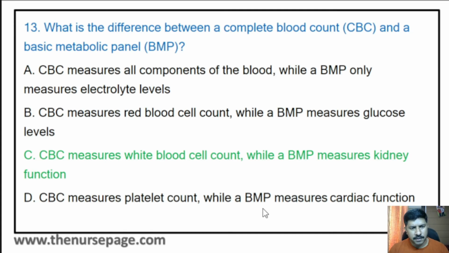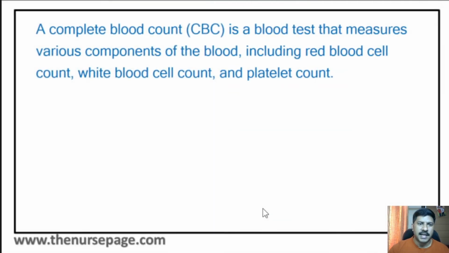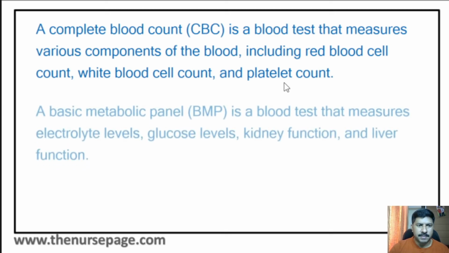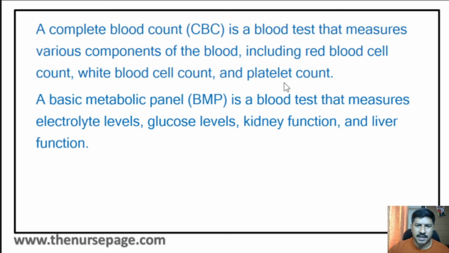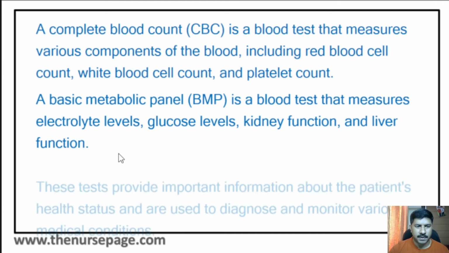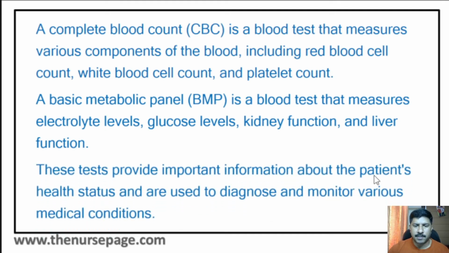Not only white blood cell count, it will measure red blood cell count, platelet counts, etc. Along with that, BMP will measure electrolytes, kidney functions, liver functions, etc. A complete blood count is a blood test that measures various components of the blood, including red blood cells, white blood cells, and platelet count. At the same time, a basic metabolic panel or BMP is a blood test that measures electrolyte level, glucose level, kidney functions, and liver function. These tests provide important information about the patient's health status and are used to diagnose and monitor